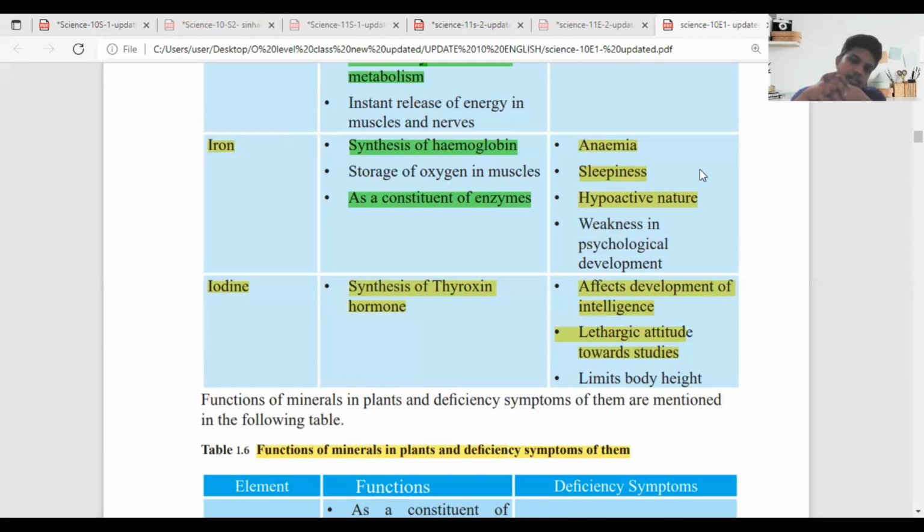If we are not taking enough iron, it is anemia; we call it anemia. There are different functions and properties there too. Then sleepiness, which means we don't feel any sleep. That is a very important one. Then the hyperactive nature, which is being too active, and the weakness in physiological development. If they are not taking enough iron, the physiological development may stop. Okay, Daru. Next one.